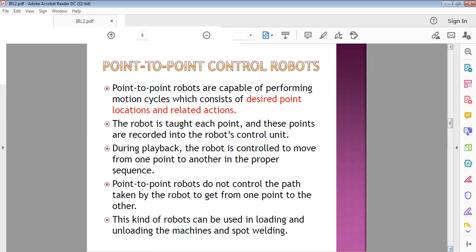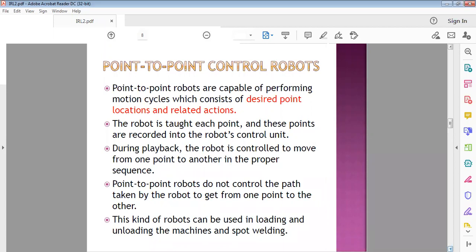Similarly, spot welding is done at some specific points, which is known as spot welding. So this kind of operation can be done by point-to-point control robots. These robots are capable of performing motion cycles, which consist of desired point locations and related actions. The points are stored in the robot's control unit. During playback, the robot is controlled to move from one point to another in the proper sequence.